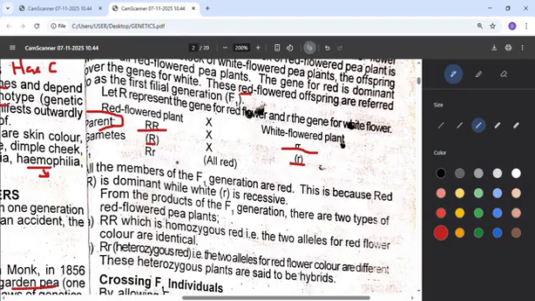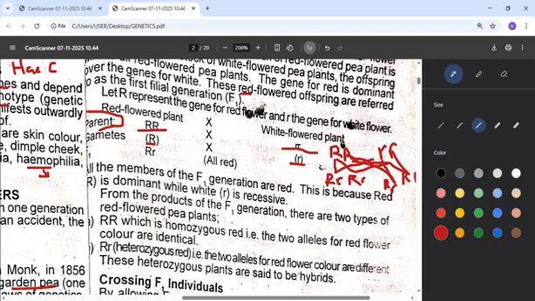So by the time they cross, everything will be red. But what kind of red is that? They call it heterozygous red, meaning that there is a combination where big R will join with small r. That's big R, small r. The same big R will still cross with the second small r, that's big R, small r. Then the second big R here will cross with small r, big R, small r. And finally that big R again we cross it with the last small r, that's big R, small r. You can see that all the four are big R, small r. But we still call all of them red because the big R is dominant over the small r.